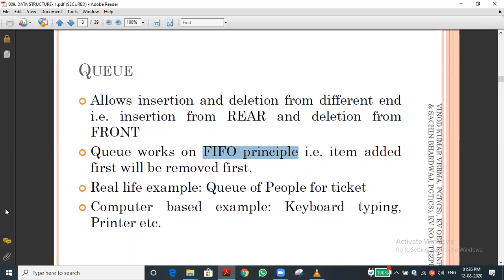Empty stack is under... that is underflow, because there is no element. It is empty only. Underflow we are saying. Yes, sir. In queue the last element is rear, no sir.